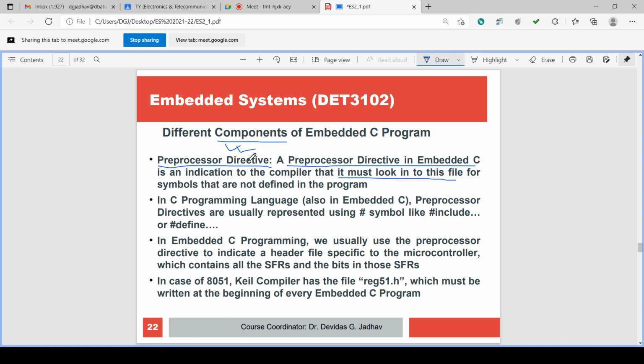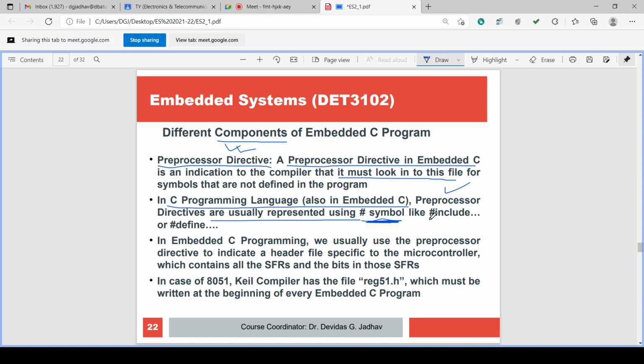Comment is one component, preprocessor directive is one more component. In the C programming language, also in embedded C program, the preprocessor directives are usually represented using the hash symbol. Normally, hash symbol is used for preprocessor directive.